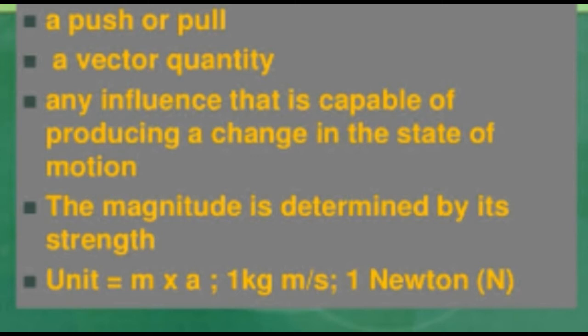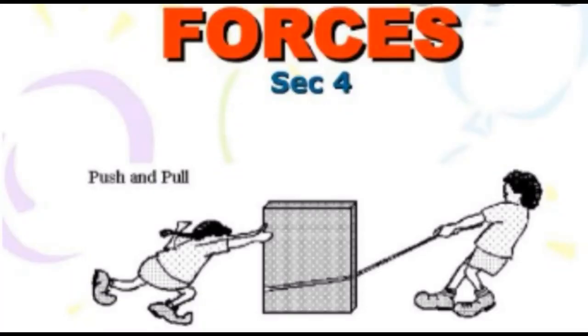It's a vector quantity. It is any influence that is capable of producing a change in the state of motion, or of stopping any moving object. The magnitude is determined by its strength and its unit is Newton, and its formula is m into a. So in one sentence we can say force is a push or pull. If we push something or pull something, that means we are applying force over it.